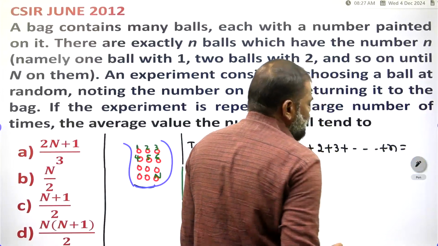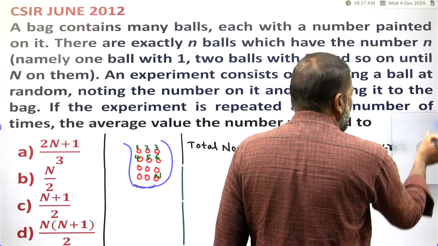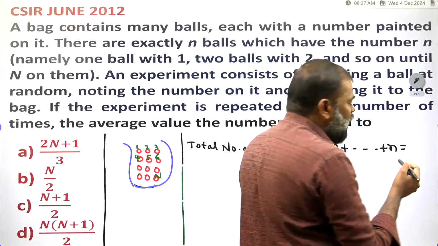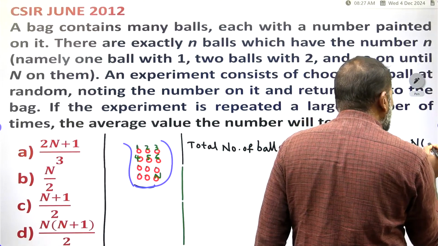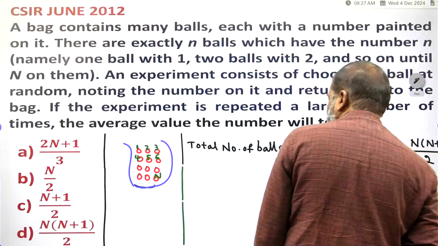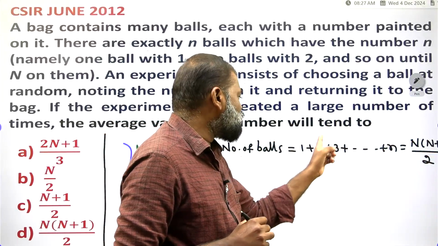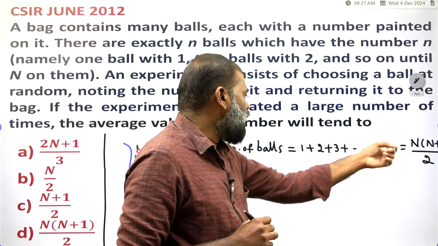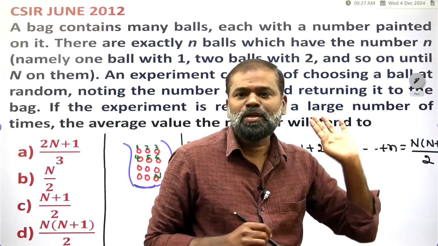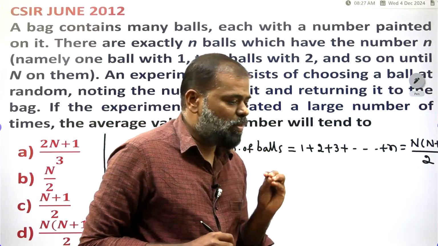So the sum of the n numbers, there is a formula: n into n plus 1 by 2. This is the formula for the series 1 plus 2 plus 3 and so on, the sum of the natural numbers is equal to n into n plus 1 by 2. We have to write this as the total number of balls, right?